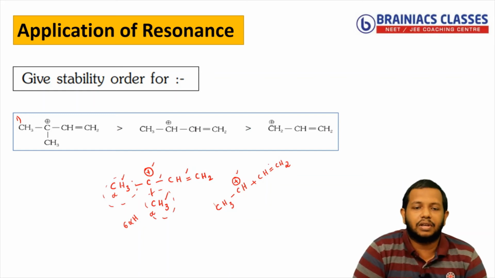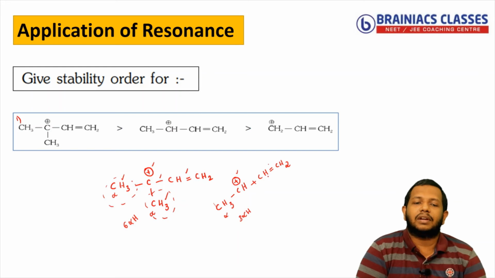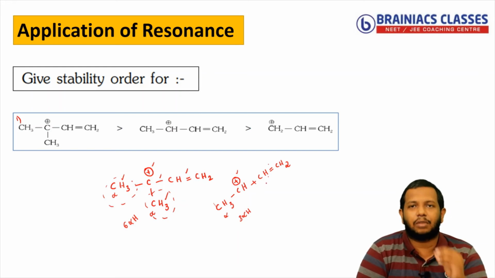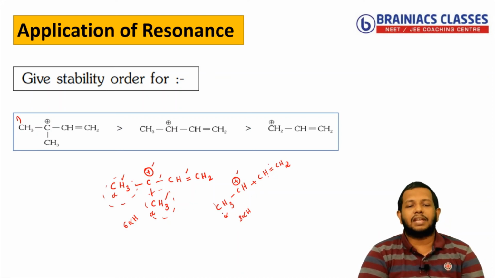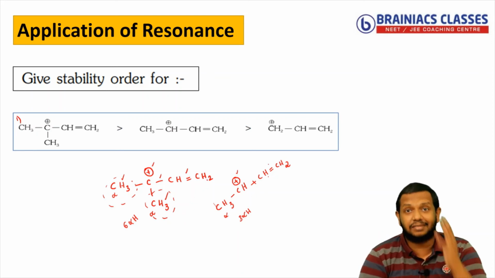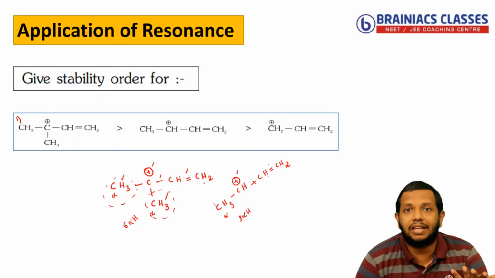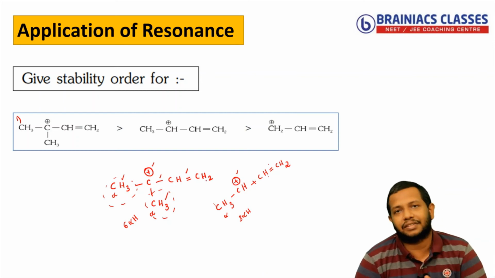Hyperconjugation. So here, if I am seeing, this is my alpha carbon, so 3 alpha hydrogens are present here. Even you can consider this as an alpha hydrogen, but normally hydrogen which is sp2 hybridized, we won't consider it as an alpha hydrogen. So basically 3 alpha hydrogens, but the first one has 6 alpha hydrogens. So more stability is for the first species than the second species.